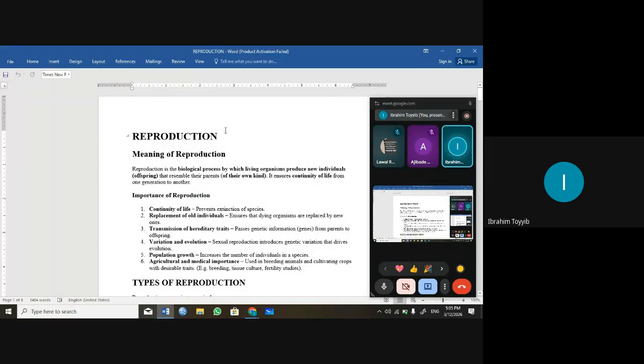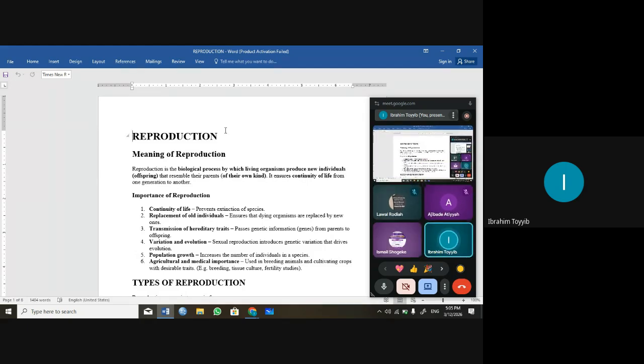So reproduction is the biological process by which living organisms produce new individual offspring that resemble their parents of their own kind, that is, of the same species. And one of the importance of reproduction is that it ensures continuity of life from one generation to another. This reproduction will not occur except between organisms of the same species. So they will come together to give rise to offspring, which are their children.